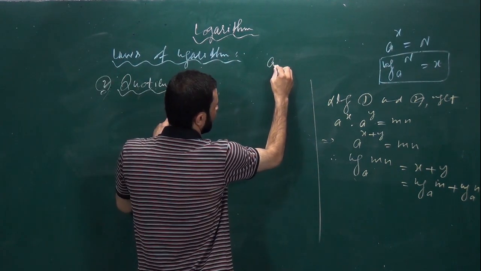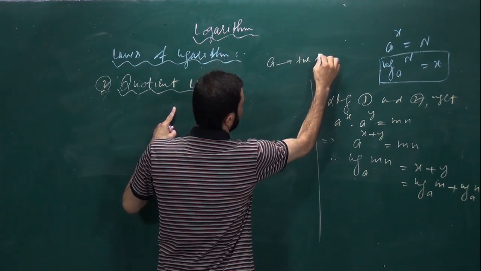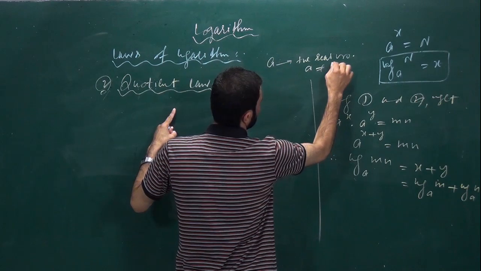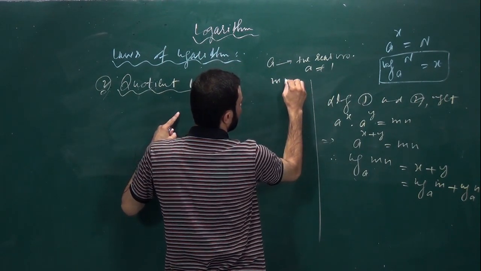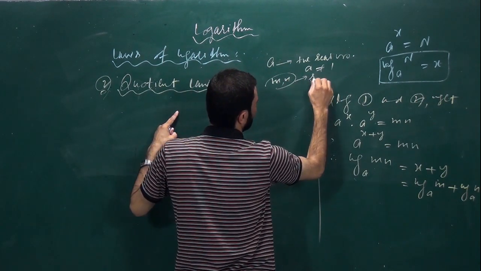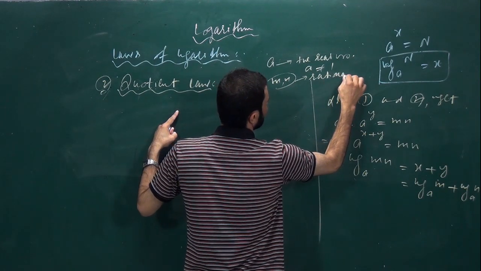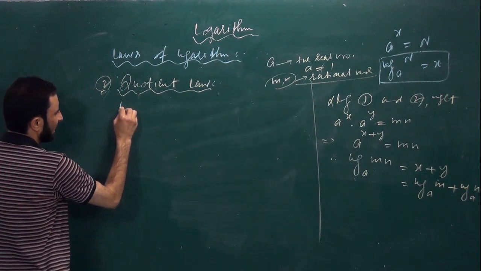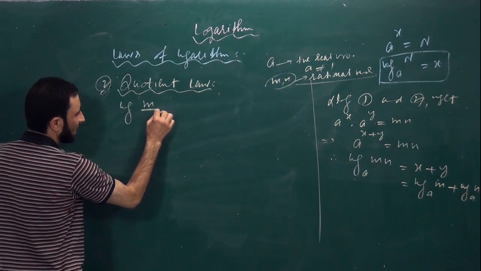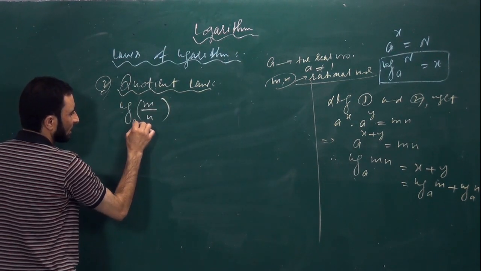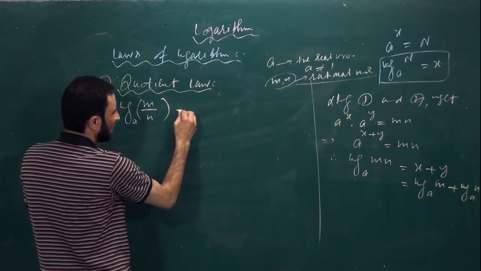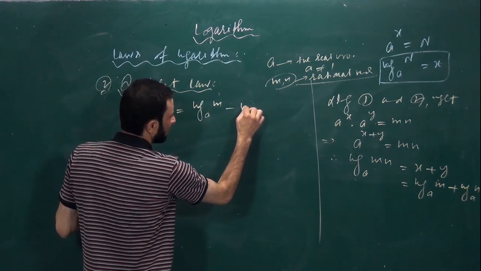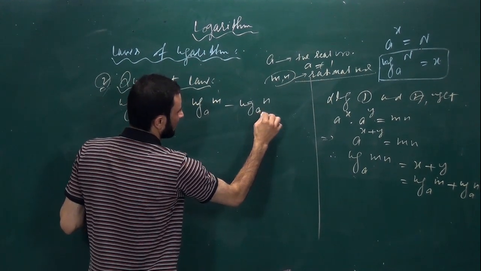It states if a is a positive real number such that a not equal to 1 and m and n are two rational numbers, then the quotient law states that log of m by n to the base a is equal to log of m to the base a minus log of n to the base a.